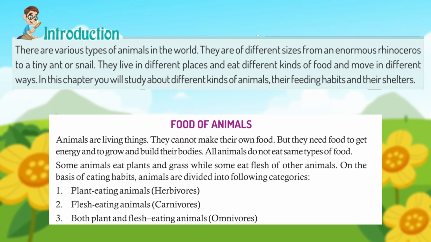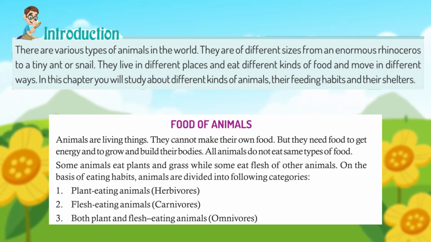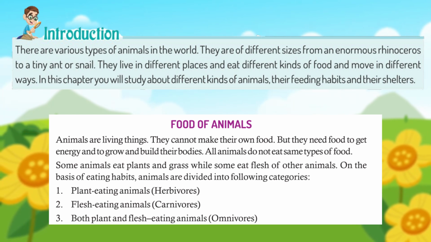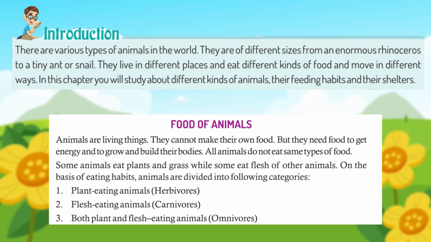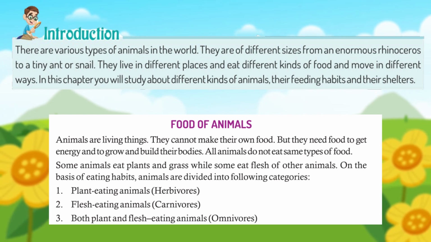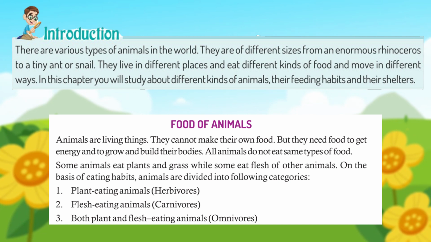Food of animals. Animals are living things. They cannot make their own food. But they need food to get energy and to grow and build their bodies. All animals do not eat the same types of food. Some animals eat plants and grass while some eat flesh of other animals.